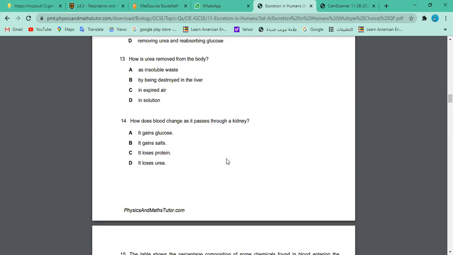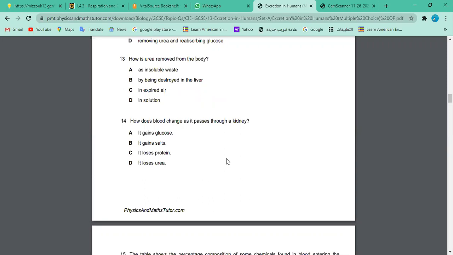Number 14. How does blood change as it passes through a kidney? A. It gains glucose. B. It gains salts. C. It loses proteins. D. It loses urea. So I think the answer is D.